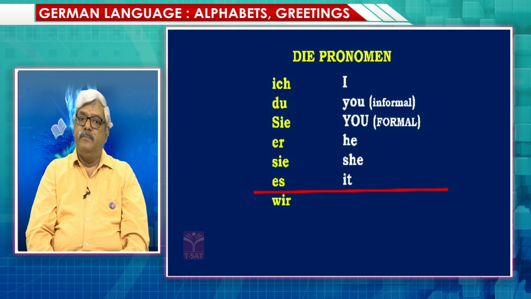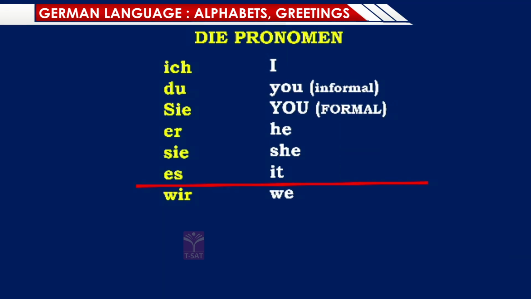With plural, wir, meaning we. Ihr, informal plural. Then you have sie, which is they. And once again over here also you will find the formal Sie, that is you, plural. So when we learn about sentences and other grammar, you would be needing these things.